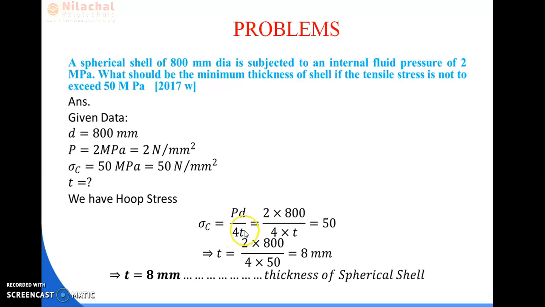From this, the data for P and D and sigma C is already given. So t is equal to 2 into 800 divided by 50 into 4, that is equal to 8 mm. So the thickness of the spherical shell is obtained as 8 mm.